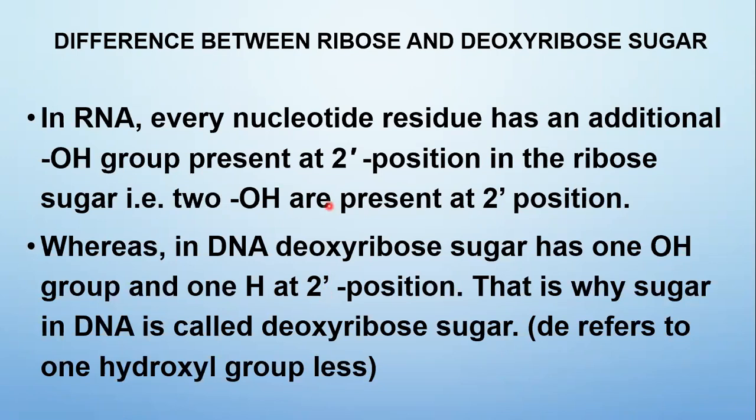Here there is an additional hydroxyl group at the second carbon of this pentose sugar. Here, only one hydroxyl group at the third position and one hydrogen at the second position. That is why the sugar in DNA is called deoxyribose sugar. In RNA, the pentose sugar is called ribose sugar because it has an additional hydroxyl group at the second position. DNA has a deoxyribose sugar because it has only one hydroxyl group. So 'de' refers to one hydroxyl group less than what is present in RNA.